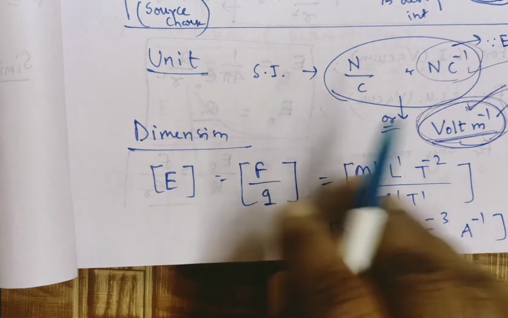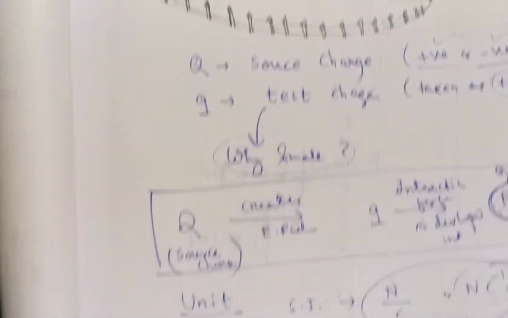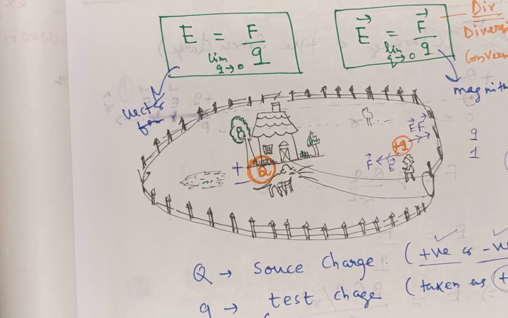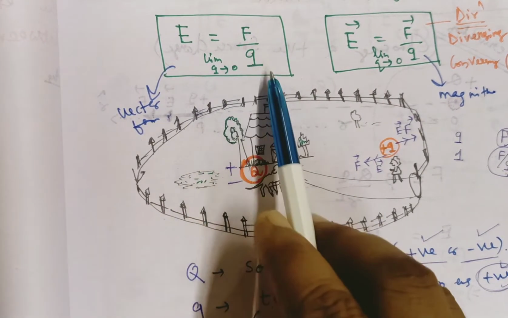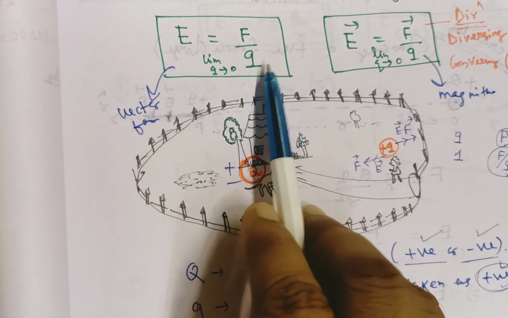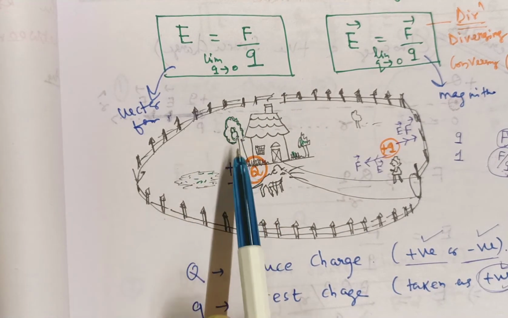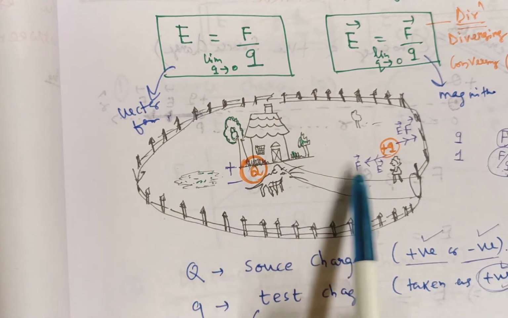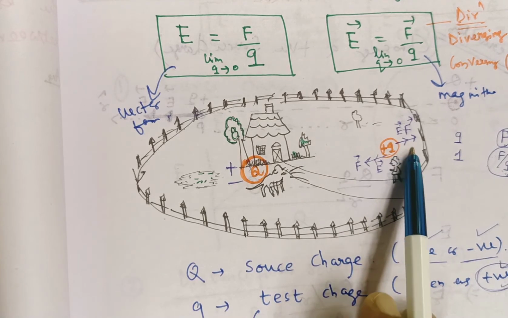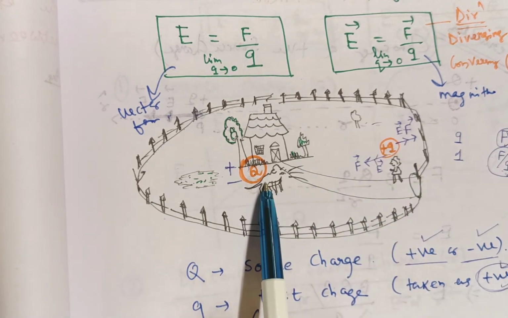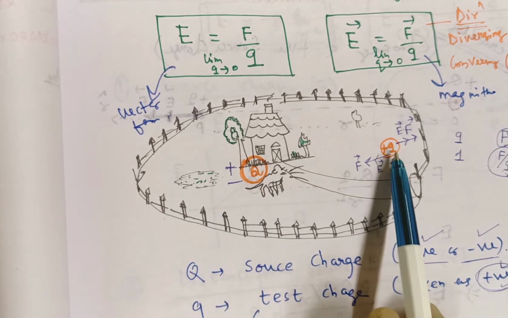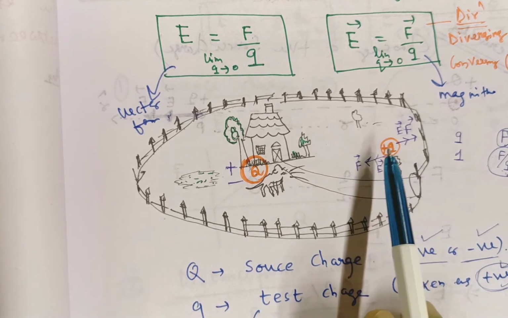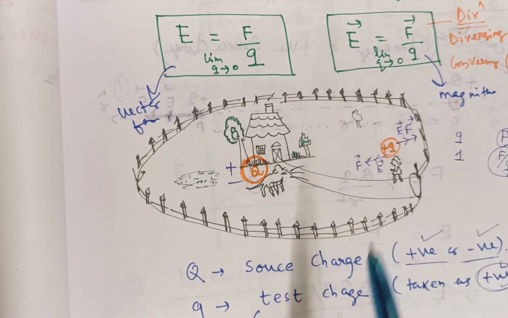So we know the formula of intensity is F by q. What is the definition of intensity? It is the amount of electrostatic force acting per unit test charge at a point. Here capital Q is taken as the source charge, small q as the test charge. It is very important to remember the source charge may be positive or negative, but the test charge by convention is always taken as positive.